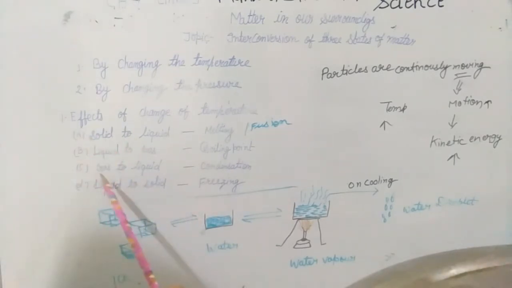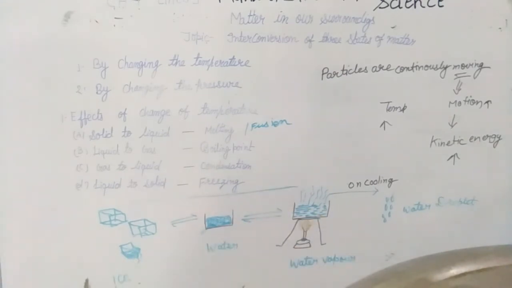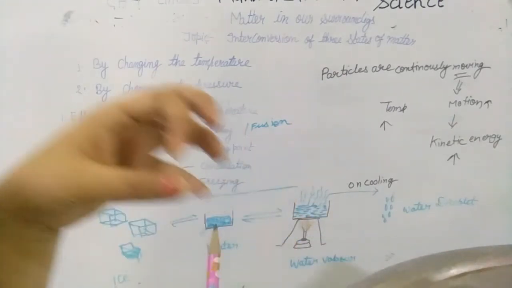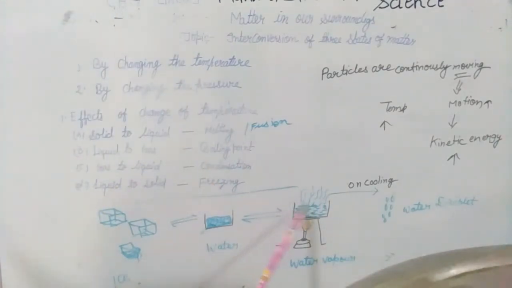Third is gas to liquid. If you cool down these vapors of hot water, you can see water droplets on the container. If you cover this container with a lid and keep the hot water for some time, you can observe some water droplets on the lid.